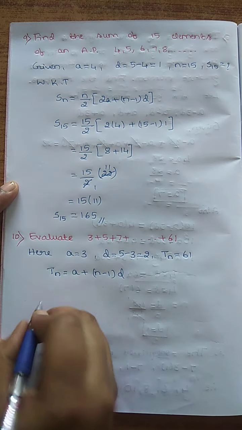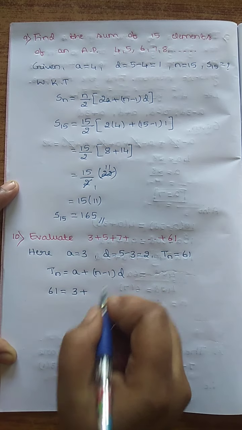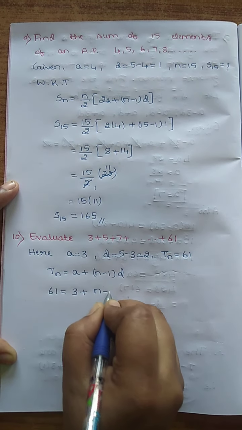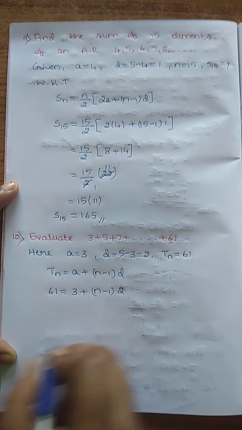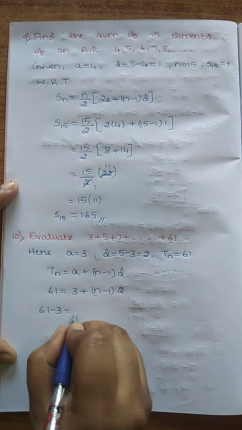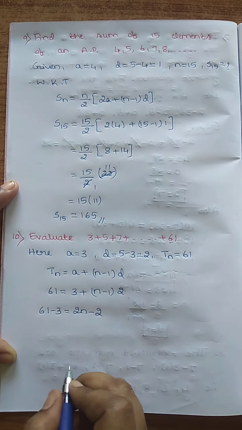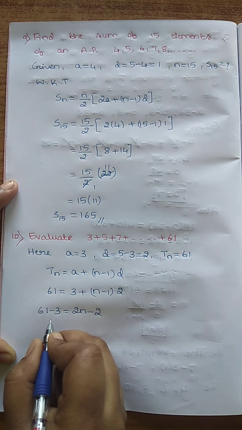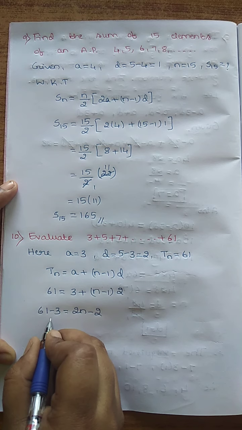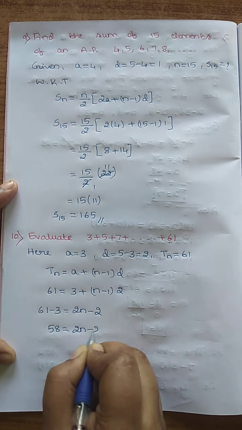Last term, that is 61 equal to 3 plus n minus 1 into d, d value is 2. 61 minus 3 equal to 2n minus 2. 61 minus 3, that is 58 equal to 2n minus 2.